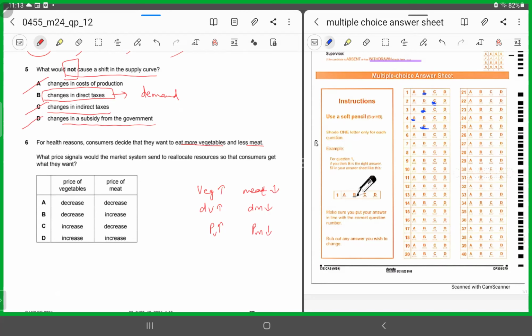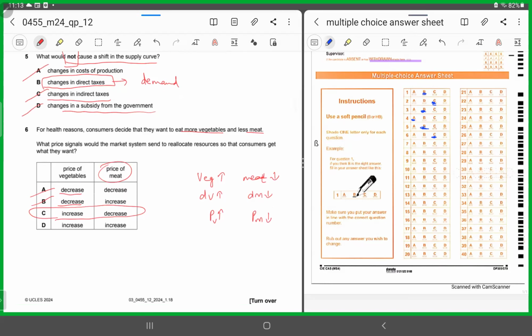So keeping this thing in mind, the price of vegetables should what? Rise. So chop all the options which says that the price of vegetables would fall, which is A and B. So you'll chop A and B. Why? Because they say the price of vegetables will decrease. No, the price of vegetables has to increase. But what about the price of meat? The price of meat has to fall. So it has to be an increase and a decrease, which is being satisfied by option C. So for number 6, it has to be C. All right. I hope this is clear.